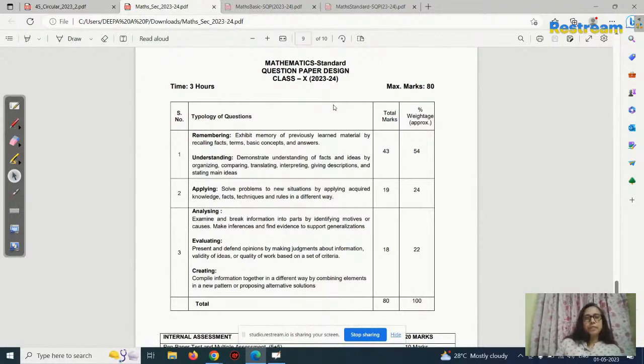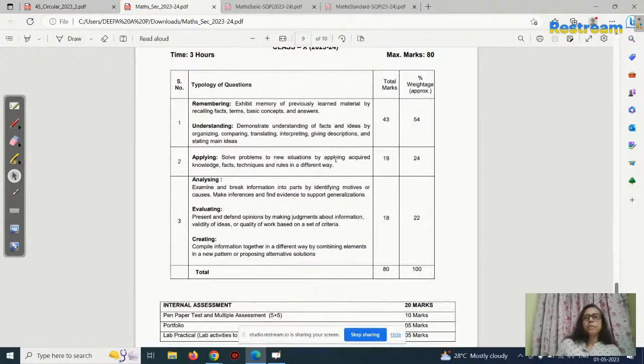Okay, if they are feeling difficulty in maths, they don't want to select Standard. Standard will be a little bit easy, a little bit difficult. Standard is really, we cannot say really. The question paper will be like this. This way they will frame the question paper.